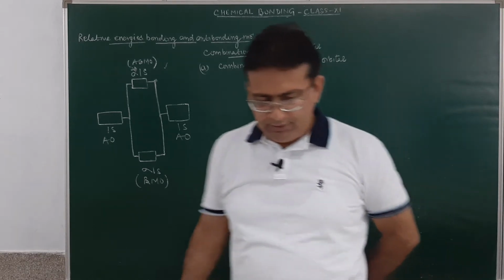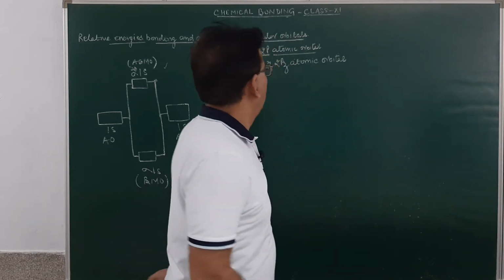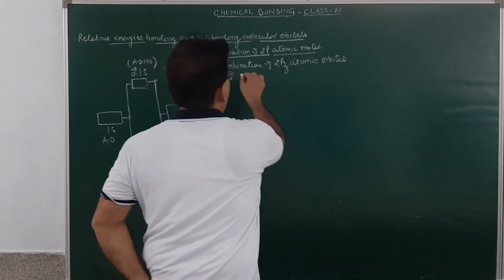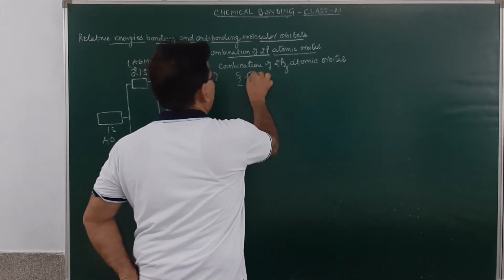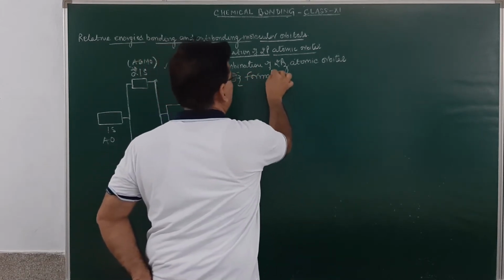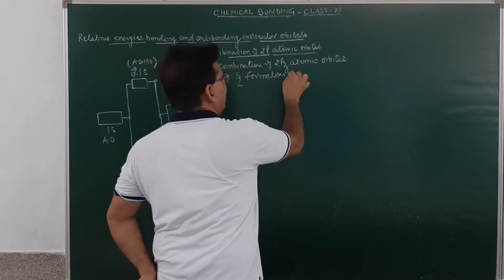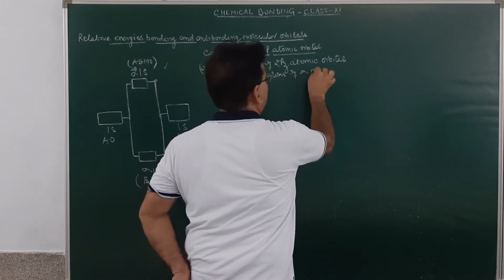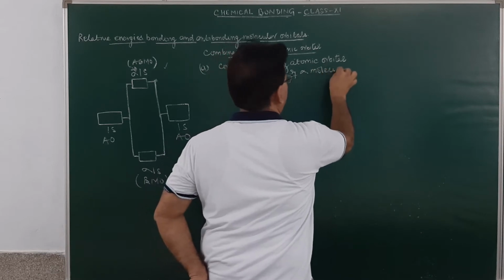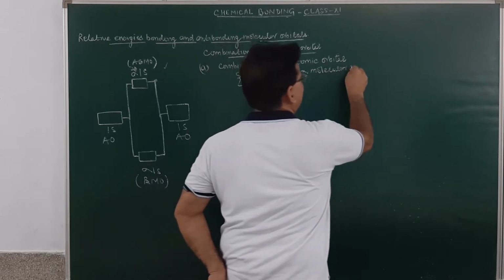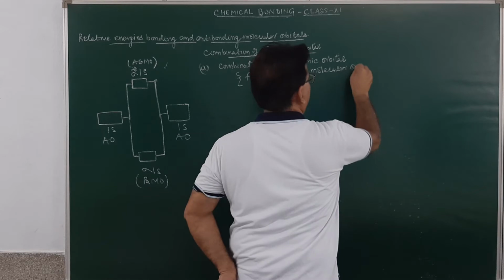As per the linear combination of atomic orbitals, this combination of 2pz atomic orbitals will result in the formation of a sigma molecular orbital.